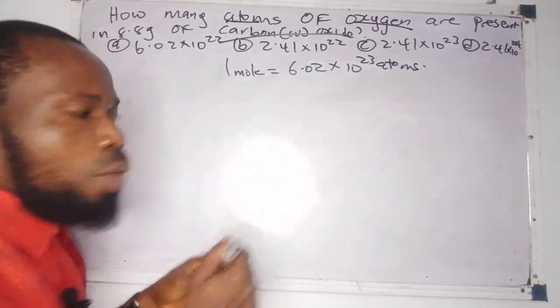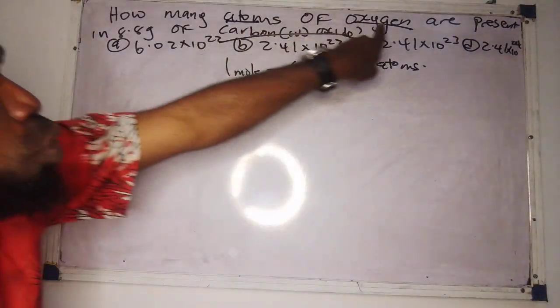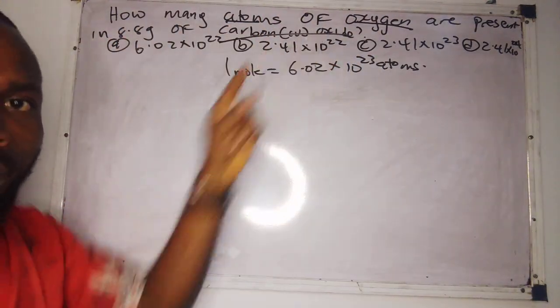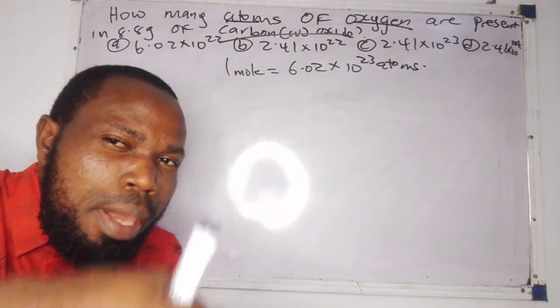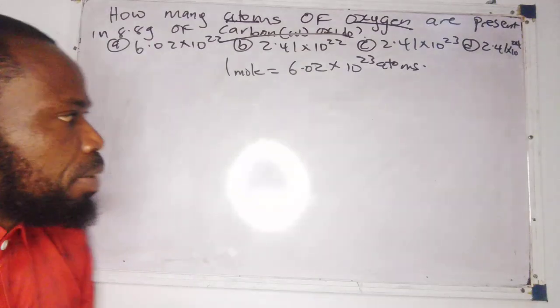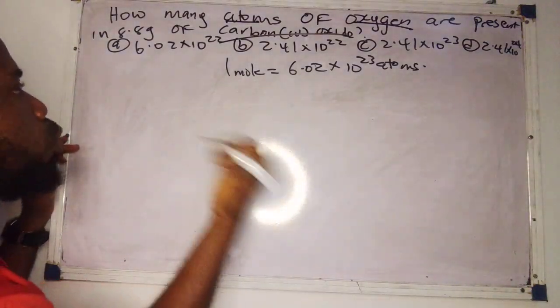But the problem with this question is that they did not give us the mass of oxygen. Instead, they gave us the mass of carbon dioxide. So the first step is that I want to know the mass of oxygen inside this mass of carbon dioxide. So very quickly, how do we do that?